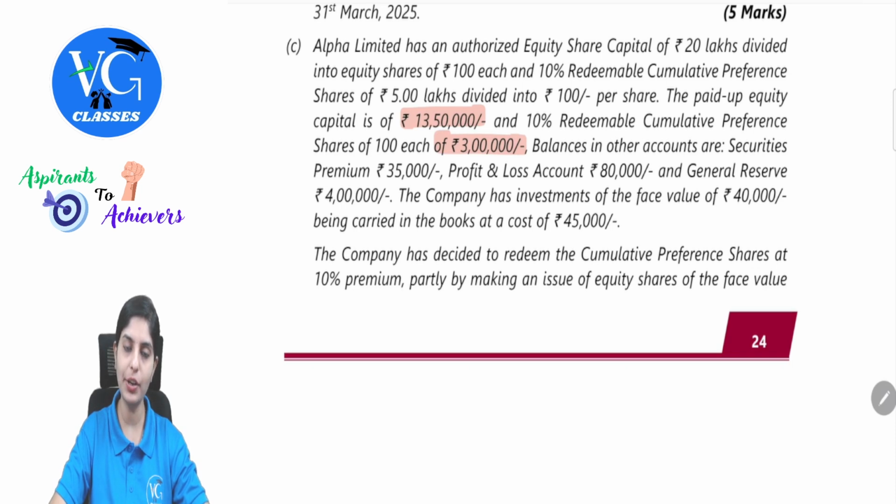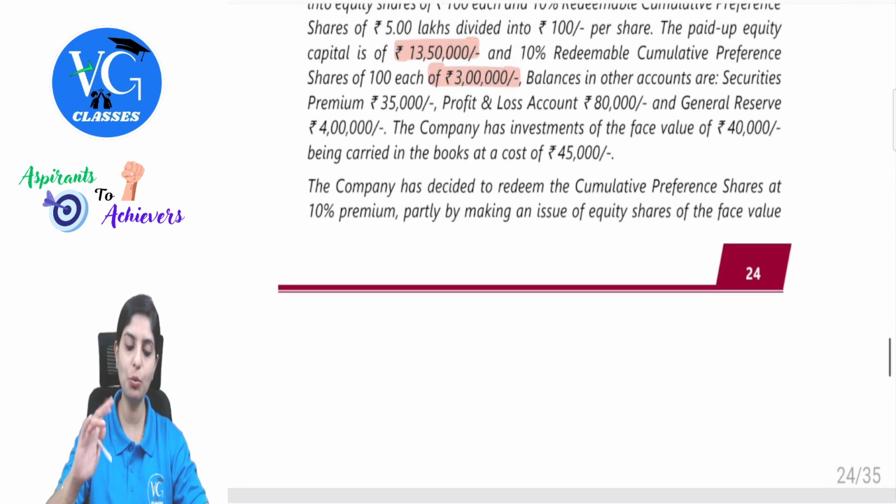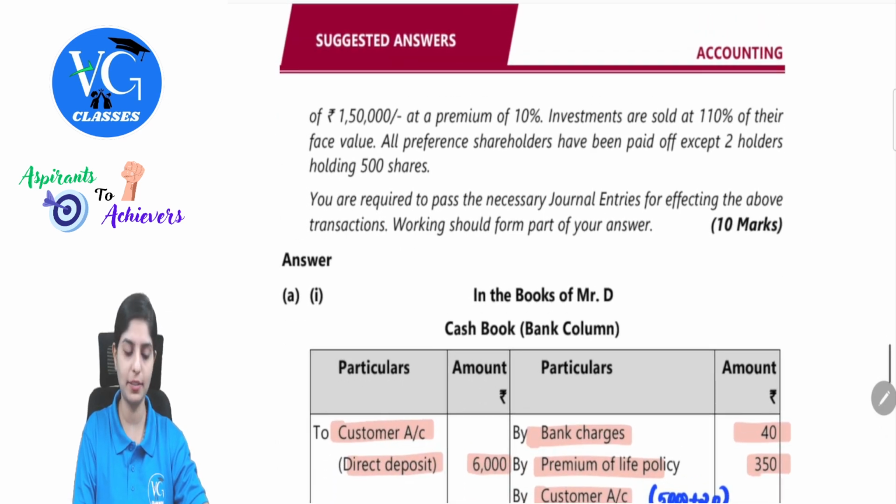Balances in other accounts are securities premium 35, P&L 80,000, general reserve 4 lakh. The company has investments of the face value 40,000 being carried in the books at a cost of 45,000. The company has decided to redeem the cumulative preference shares at 10% premium, partly by making an issue of equity shares of the face value of rupees 1,50,000 at a premium of 10%, and then investments are sold at 110% of their face value. Investments was there, they are giving two values, one was 40 and one was 45. This is getting sold at 110% of the face value.